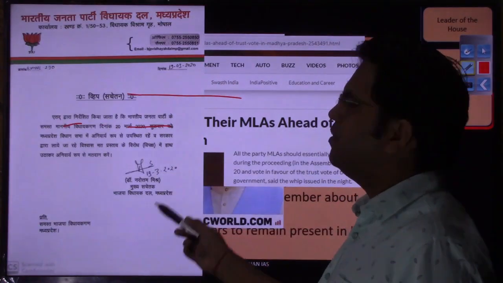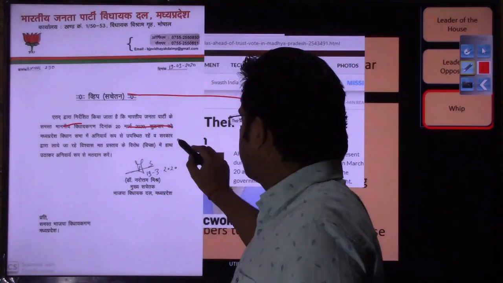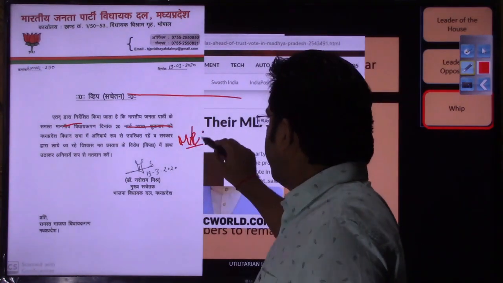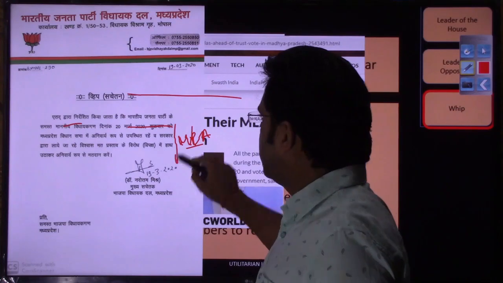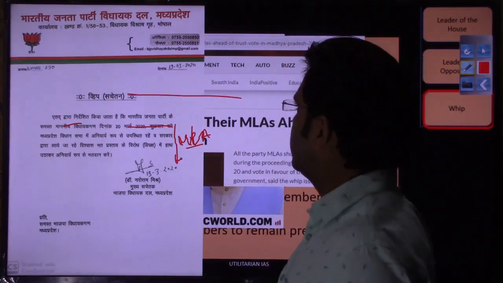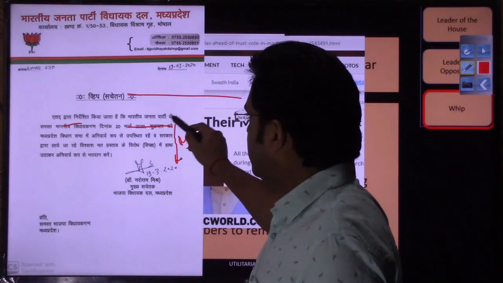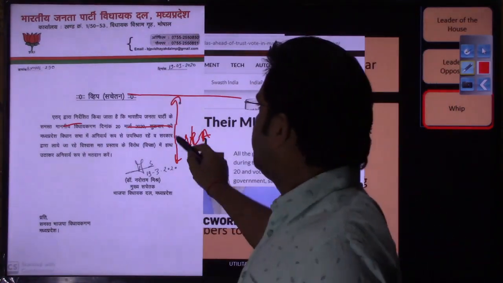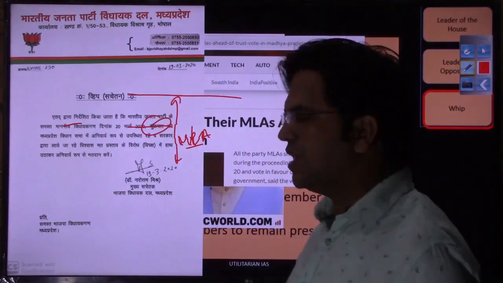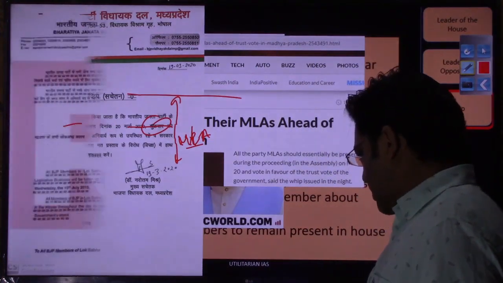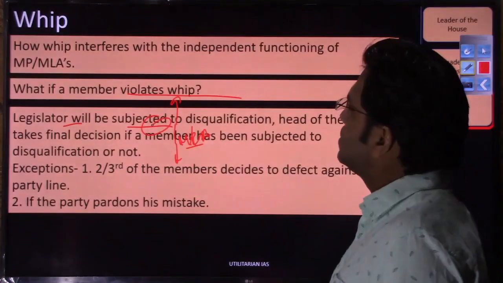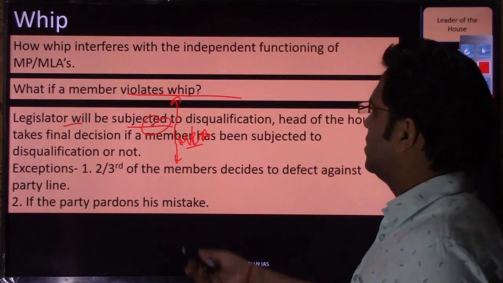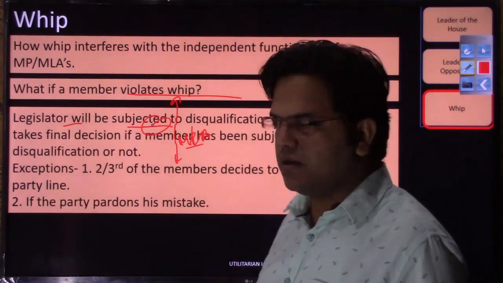If any member of Legislative Assembly, this was at state level, had voted to support the government, that was of Congress, then the leader of whip could have approached the speaker and suggested that the speaker disqualify that member. So that is the punishment that can be meted out to the person who is violating this whip or this order or this dictate. What are the other punishments that a member can be subjected to?